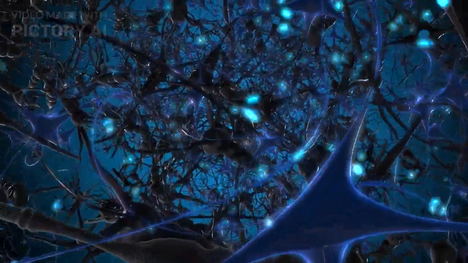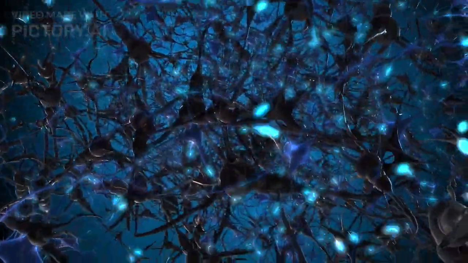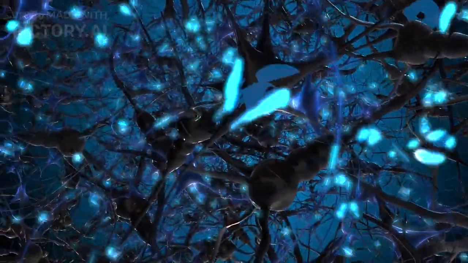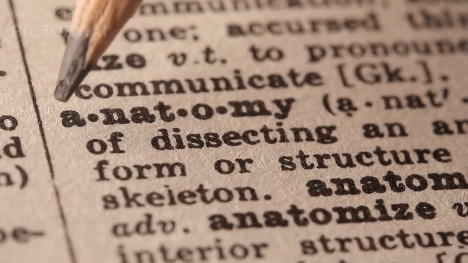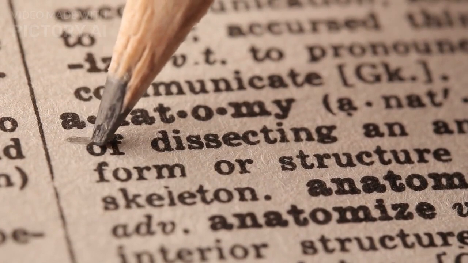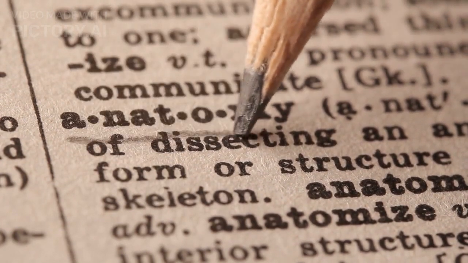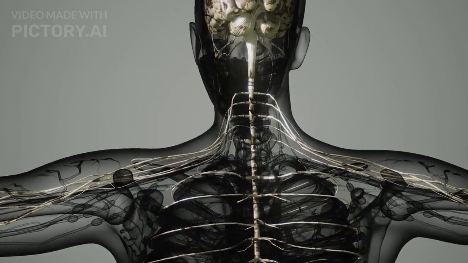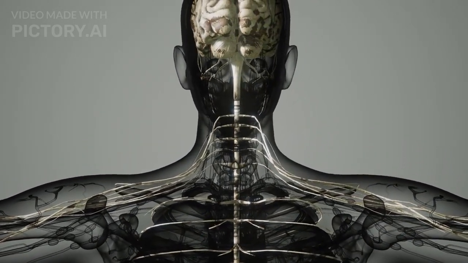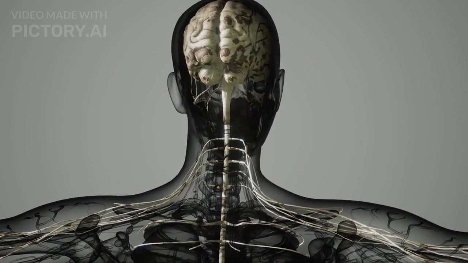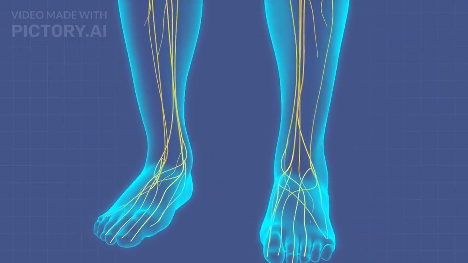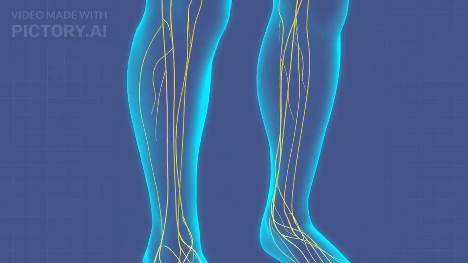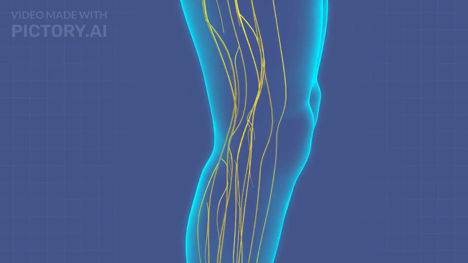Brainstem. The brainstem is the lower part of the brain that connects the cerebrum and the spinal cord. It consists of three main structures: the midbrain, the pons, and the medulla oblongata. The brainstem controls essential functions necessary for survival, including breathing, heart rate, blood pressure, and digestion. It also serves as a pathway for sensory and motor signals between the brain and the rest of the body.